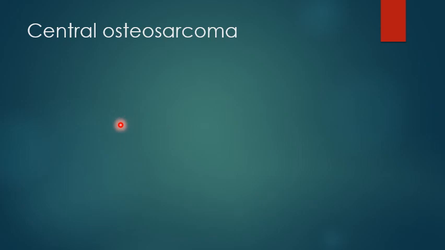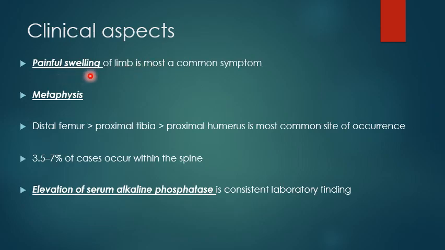What we're going to focus on here is mainly central osteosarcoma, which is the most common presentation. So guys, painful swelling of the limb is the most common symptom in case of osteosarcoma. The lesion most commonly involves the metaphysis of the bone. Of all the bones, it most commonly involves the distal femur, followed by the proximal tibia, followed by the proximal humerus. However, 3.5 to 7% of these cases can still occur within the spine. Elevated serum alkaline phosphatase is the most consistent laboratory finding in case of osteosarcoma.